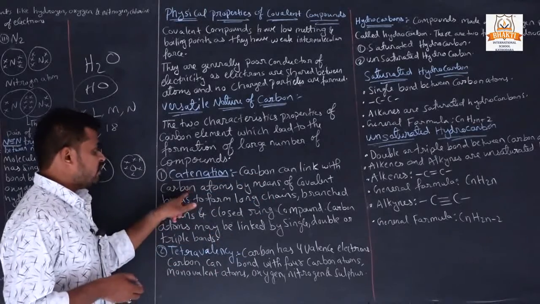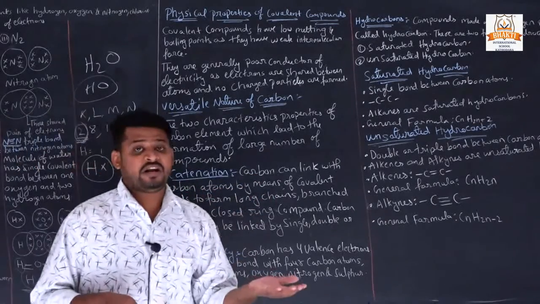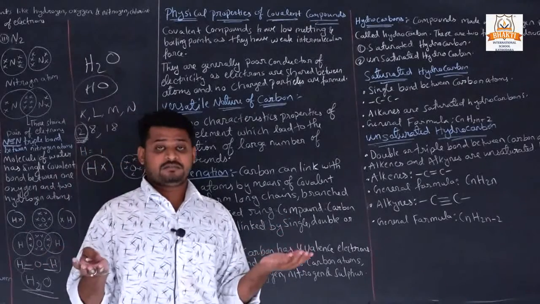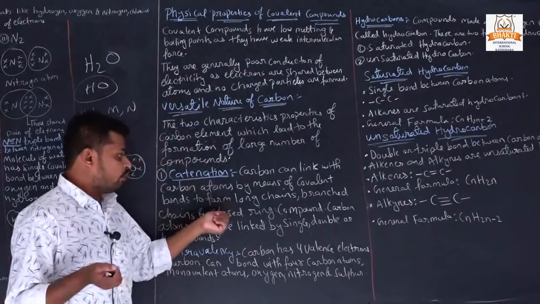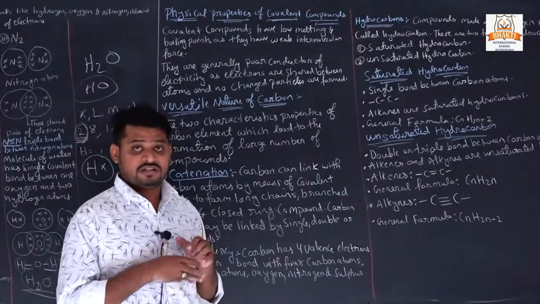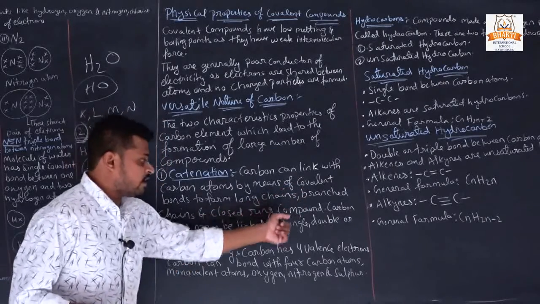What is the catenation property? Carbon can link with carbon atoms by means of covalent bonds. One carbon atom will combine with another carbon atom by covalent bonds to make long chains of compounds, like long chain, branched chain, and closed ring compounds.